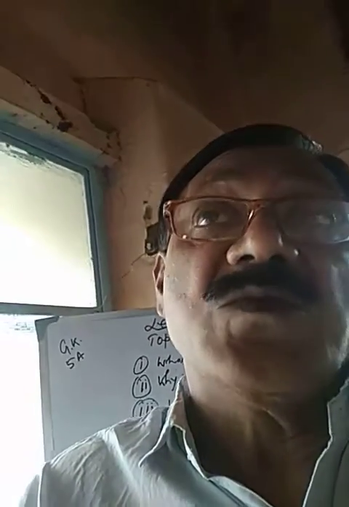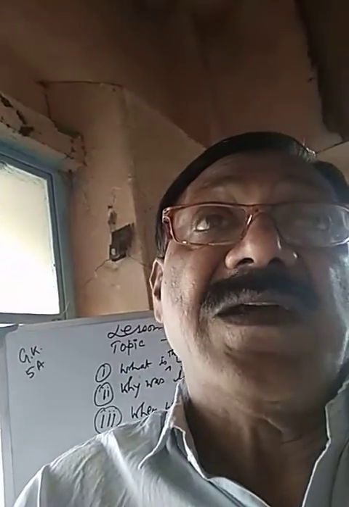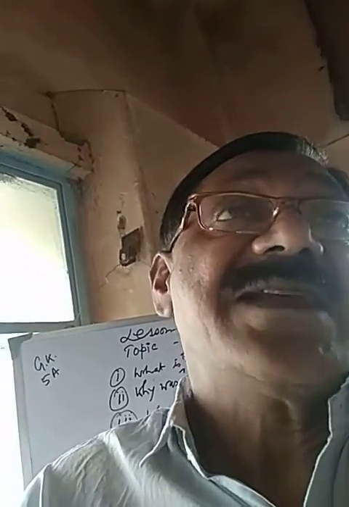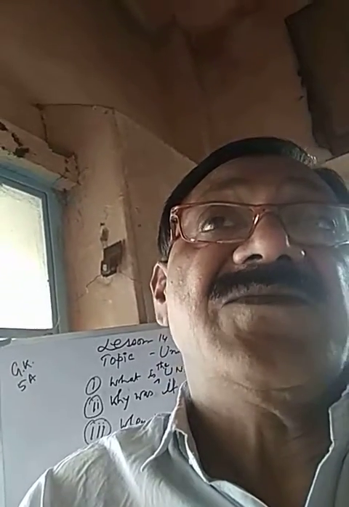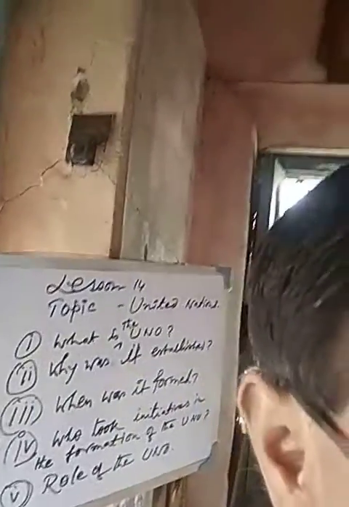Their efforts finally took shape at San Francisco in the year 1945 in the formation of the United Nations Organization. So this is the brief history of the formation of the United Nations Organization, my dear students.